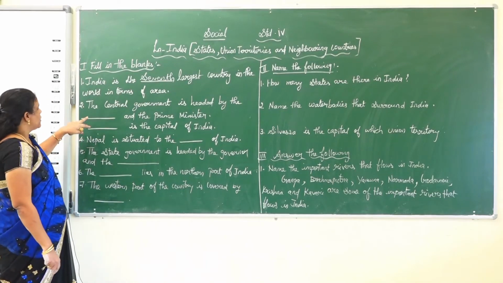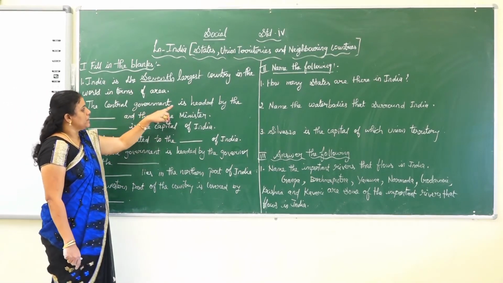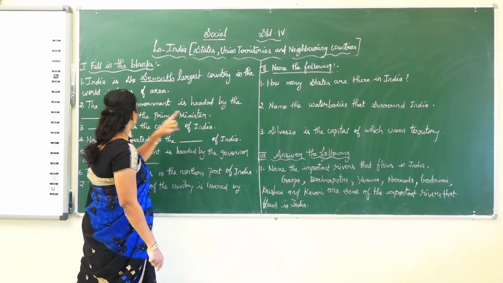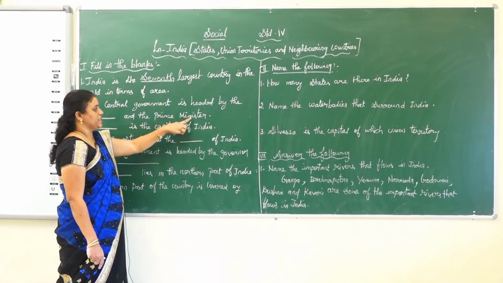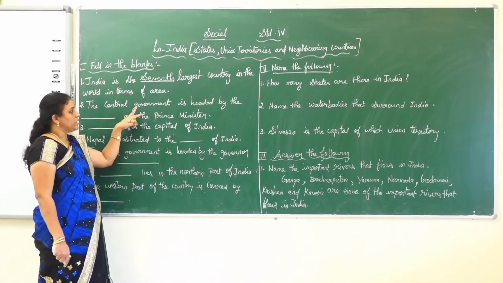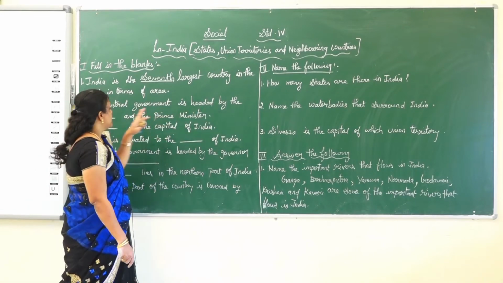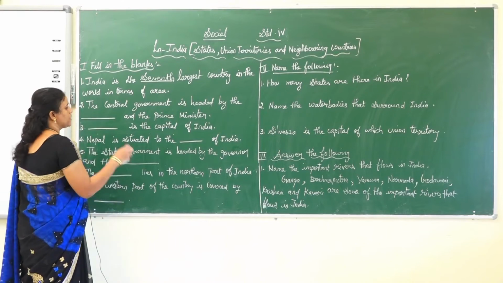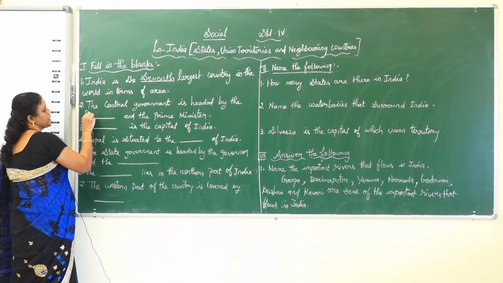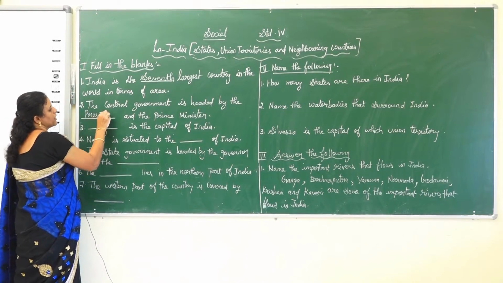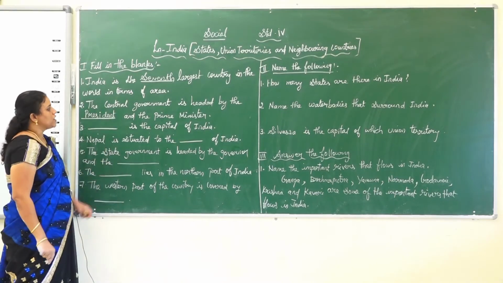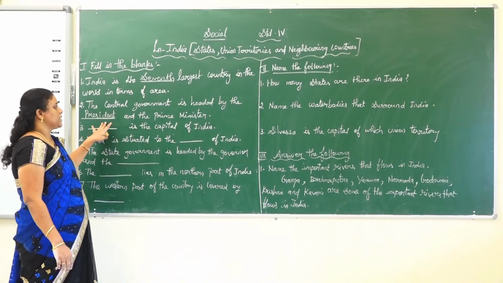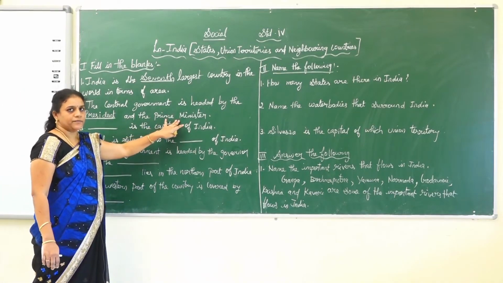The second one, the central government is headed by the dash and the prime minister. The central government is headed by both the president and the prime minister.